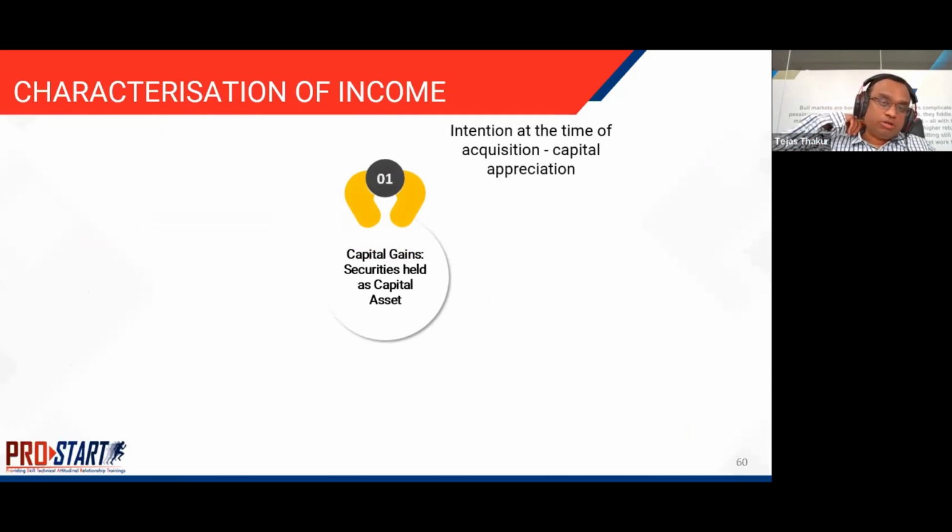This is what we are talking about: capital gains. How does a capital gain arise? Capital gain arises on sale of a capital asset. What is a capital asset?